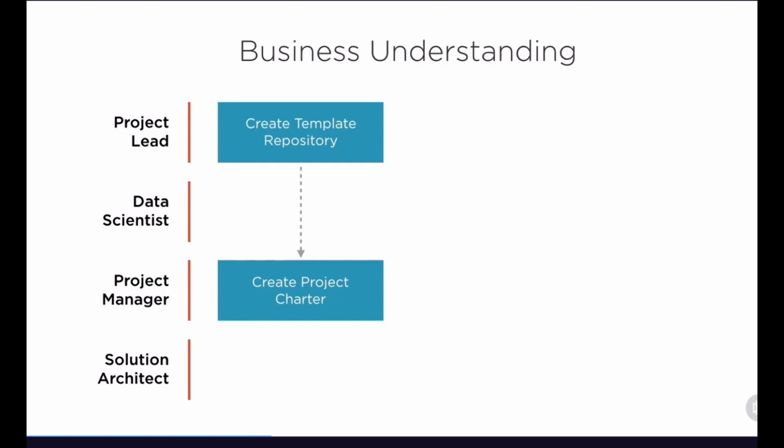For example, we're going to define what is the core business problem that we're looking to solve and what question we are trying to answer. Now, Microsoft details within the documentation for the TDSP 5 different kinds of questions that we can ask for a data science initiative, which includes how much or how many, which is a regression problem, which category, which is a classification problem, which group, which is a clustering problem, is this weird, which is anomaly detection, and then which option should be taken, which is a recommendation problem.